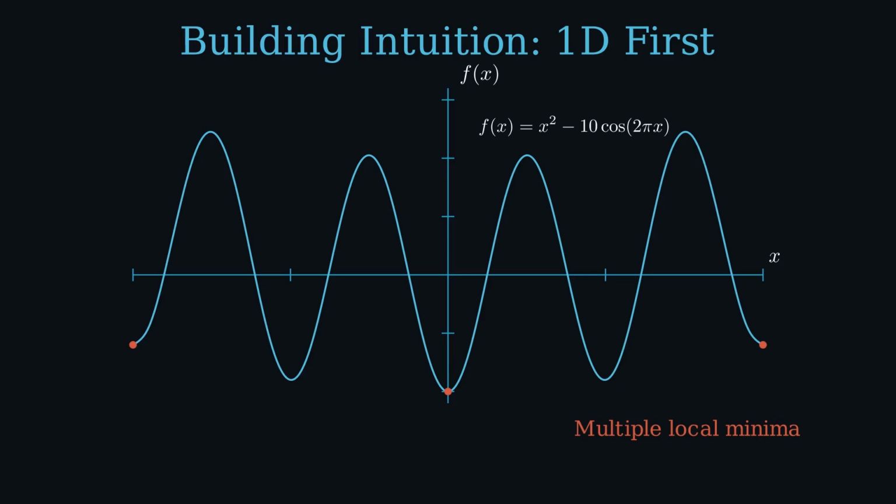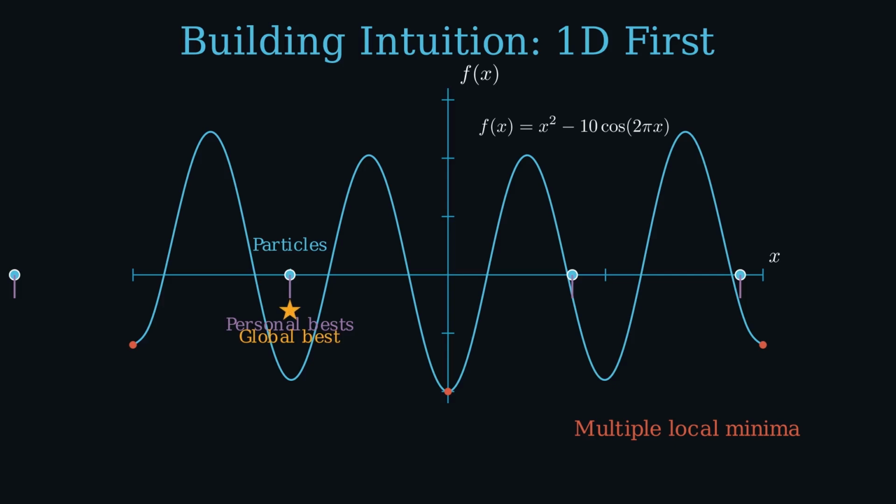Every other valley is a dead end. 5 particles, scattered randomly along the x-axis. Each one sits on the number line, not on the curve itself. We are searching for the x value that minimizes f, so the particles live in the input space, not the output space. The purple markers below each particle show their personal best, the best x position each one has individually visited so far. At initialization, that's just wherever they started. The gold star marks the global best, the single best position found by anyone in the swarm so far.